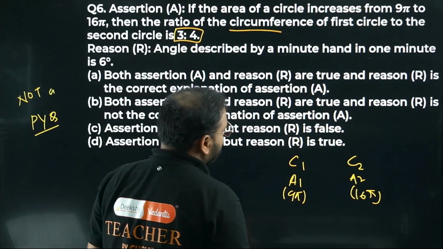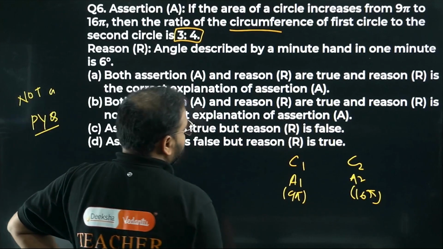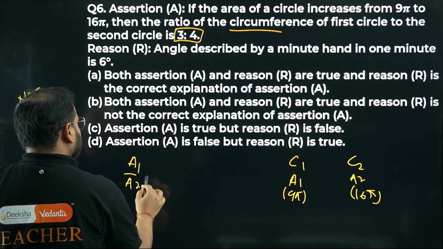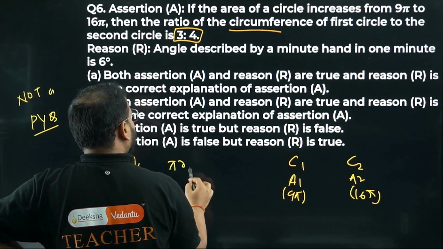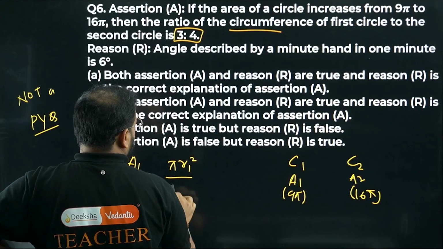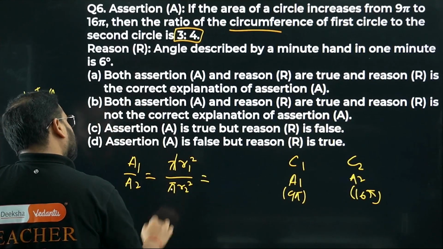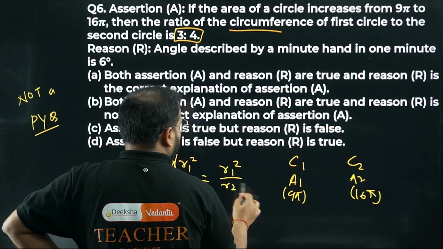But before I solve that, what can I do? Please check. Area A1 by A2, how much is that? A1 by A2 is pi R1 square upon pi R2 square. Pi is cancelled. So it is R1 square upon R2 square.